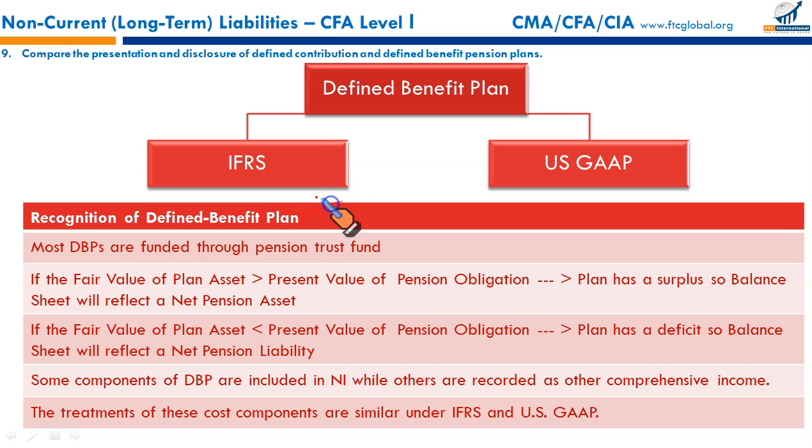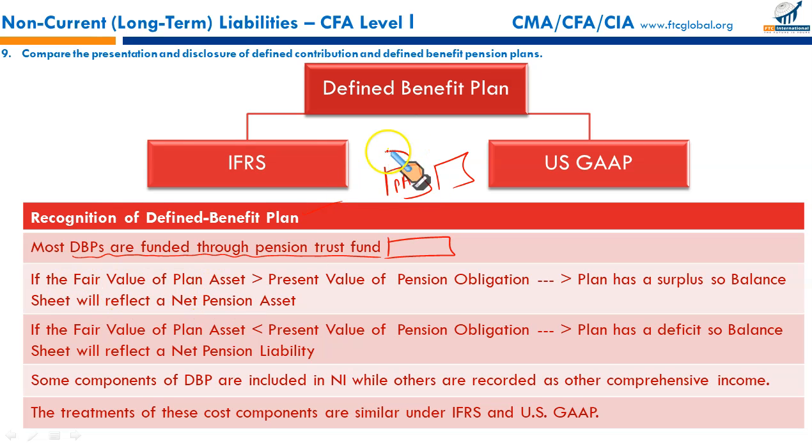Recognition of defined benefit plan. Most defined benefit plans are funded through pension trust funds. They manage the defined benefit plan. As I said, there will be two accumulations in two different accounts. One is the plan assets, the other is the estimated pension obligations.